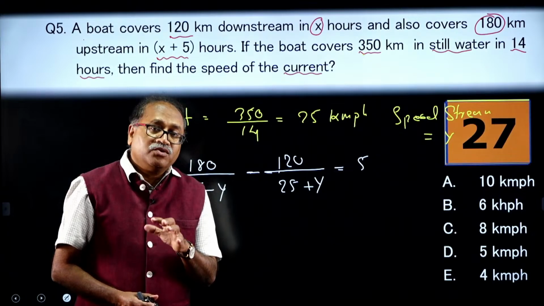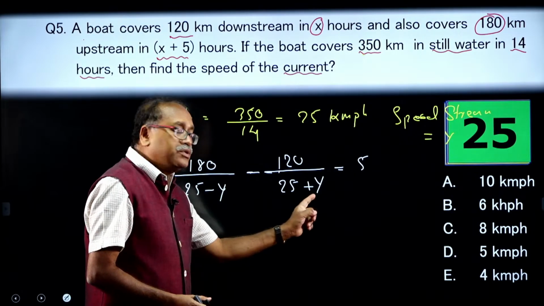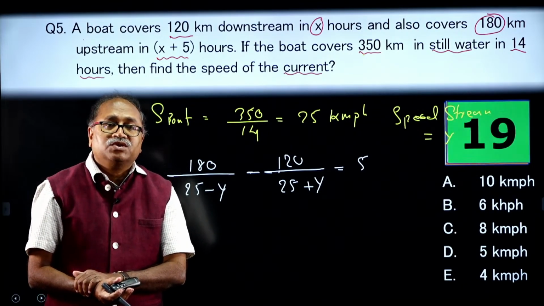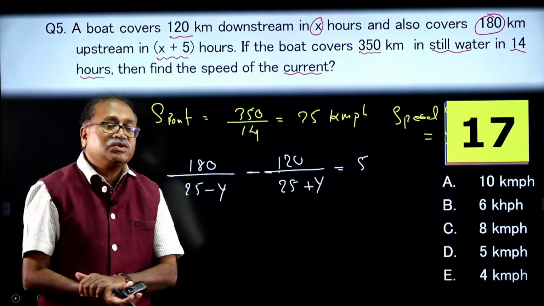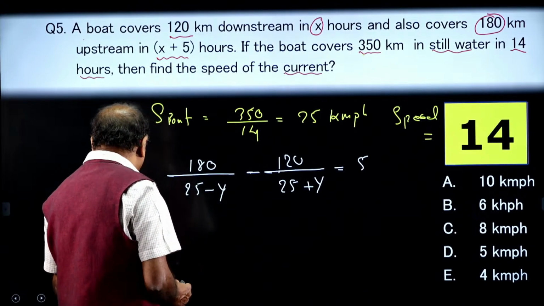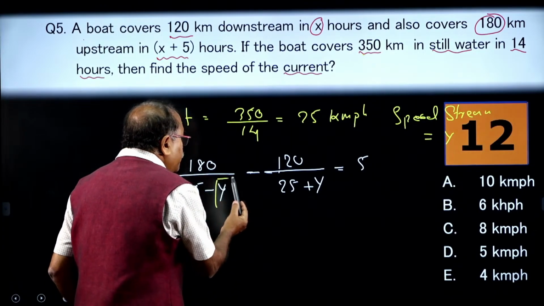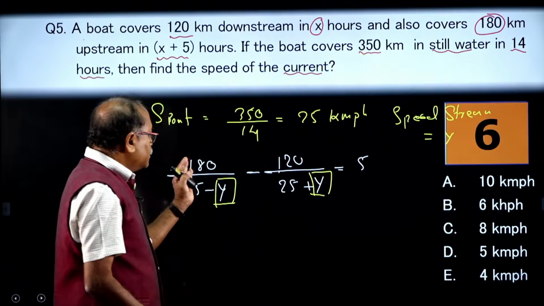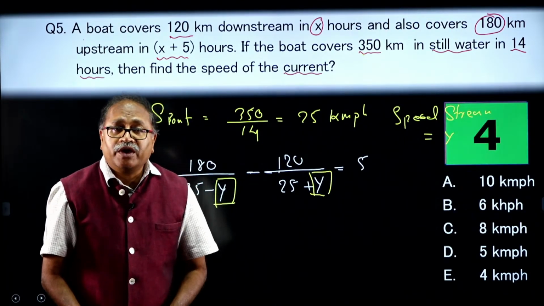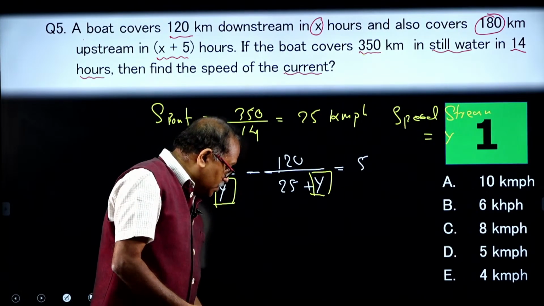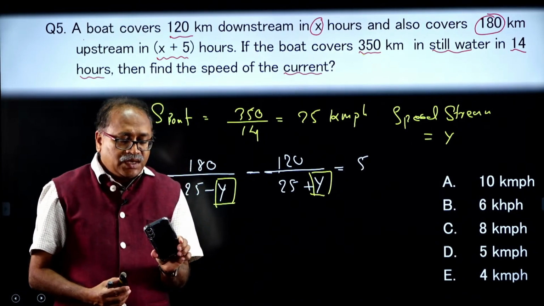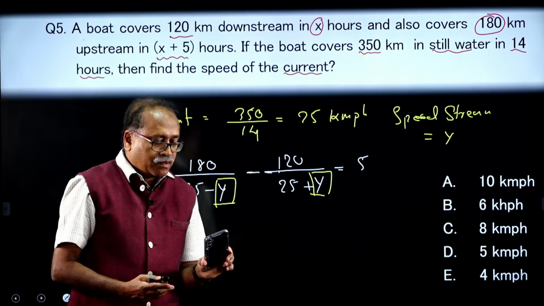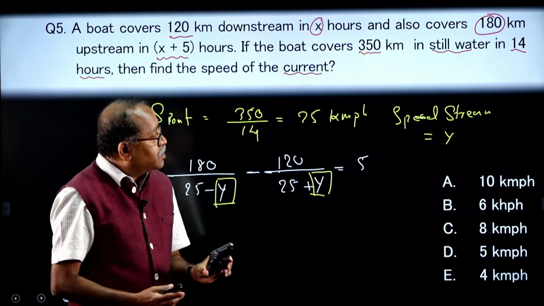What you are expected to do here? If you solve this question in this manner, you will be getting a quadratic equation. So, what is the best way to do it? The best way to do it, find out the replacement of y. What should be replaced in the place of y, so that this minus this you are getting 5? Try this one. Let me see if some of you can answer the question. What should be the value of y? The time is up.